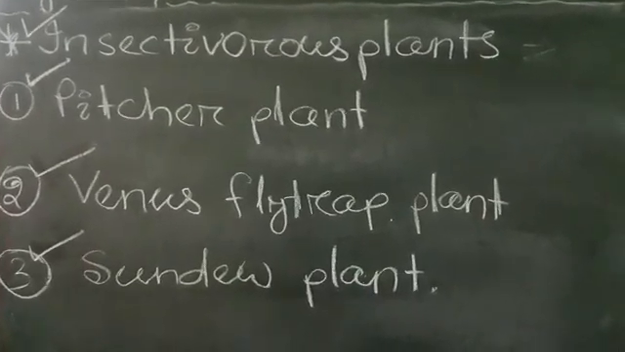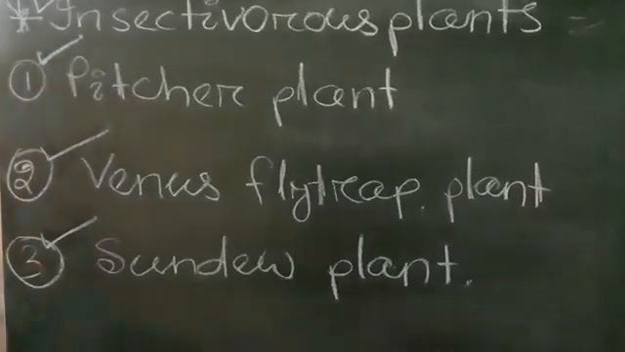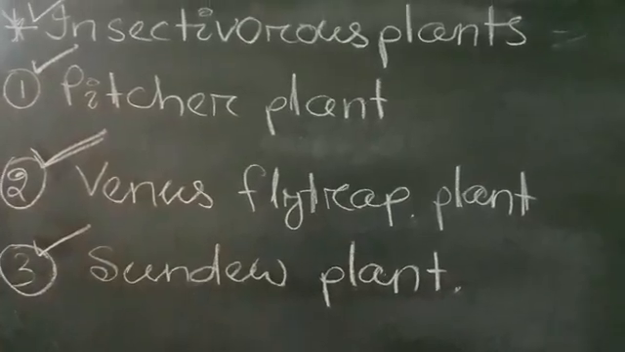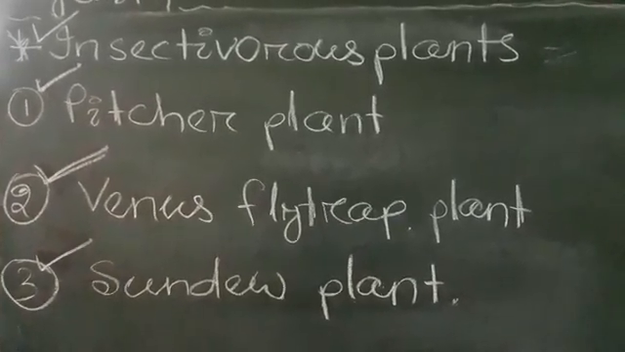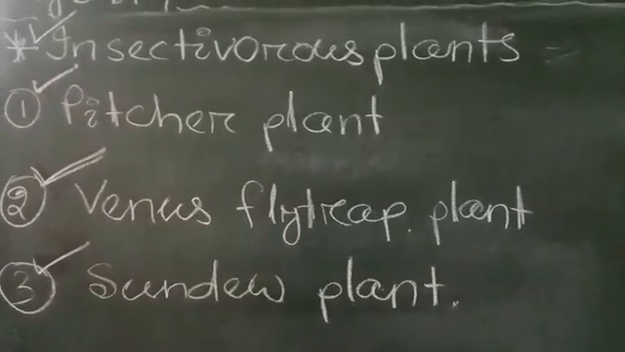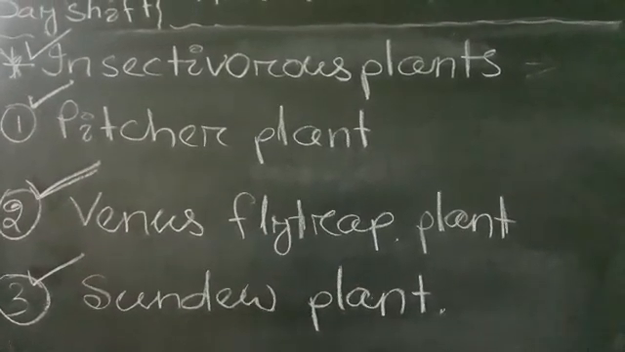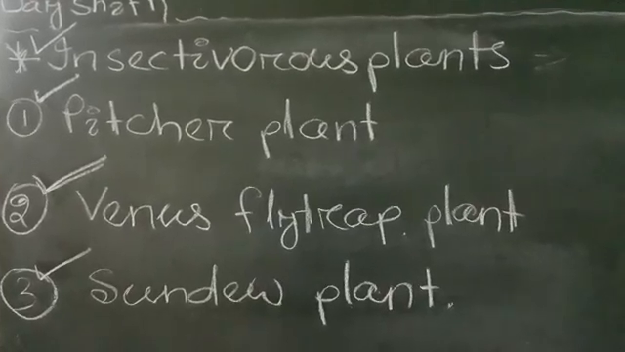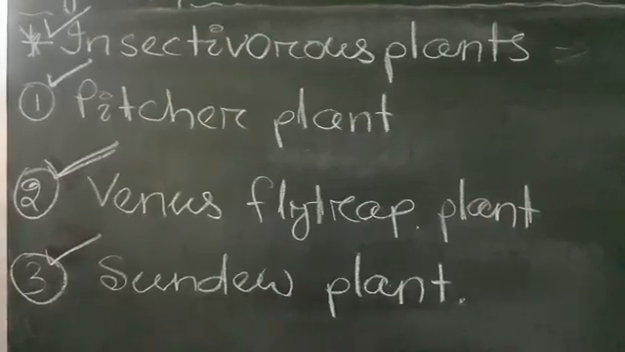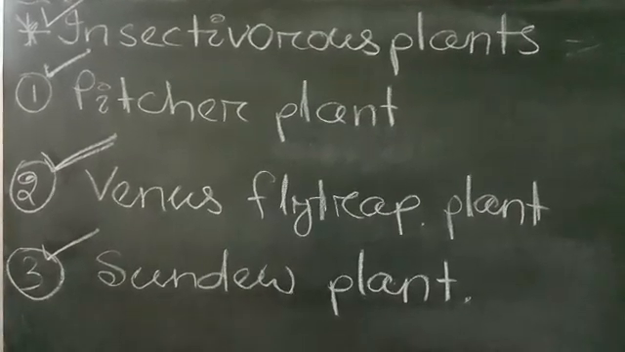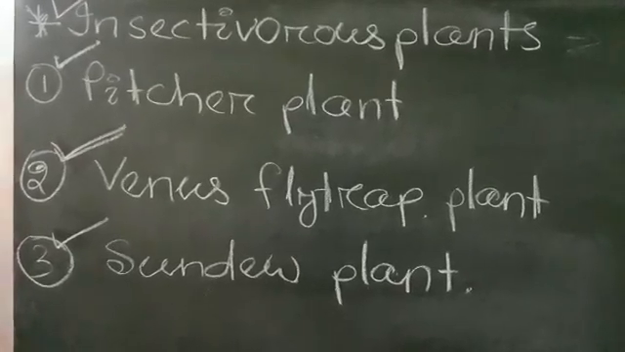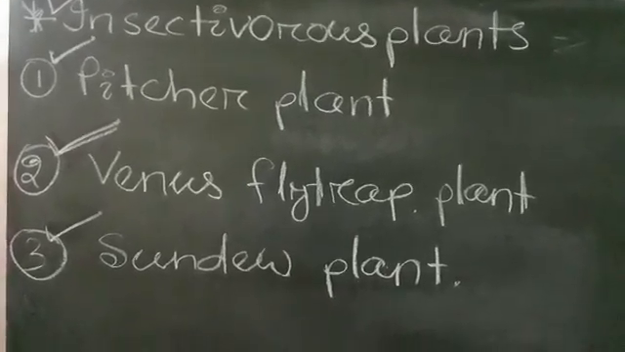Okay. Next one is Venus flytrap plant. Here the Venus flytrap has jaw-like leaf traps with nectar. Okay. When an insect lands on the leaf, the jaws clamp shut in a fraction of a second. That is in a very short period, it will close and trap the insect. The plant secretes juices that dissolve the insect immediately.